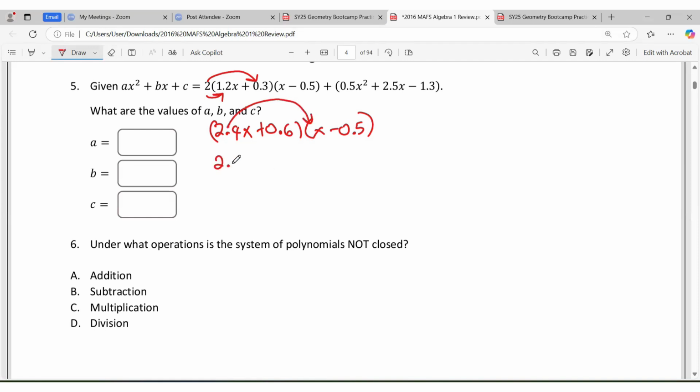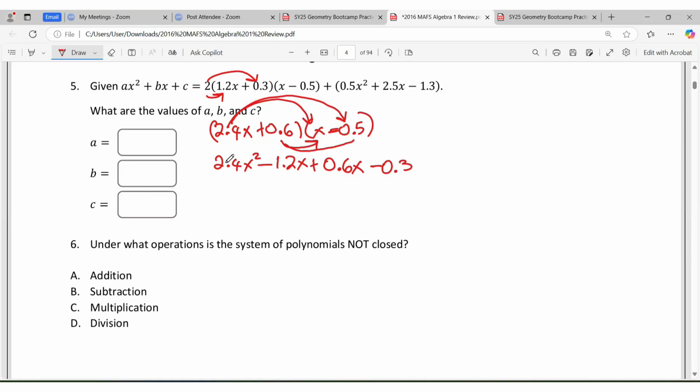So it's going to be 2.4x squared. 2.4x times negative half is going to give us negative 1.2x. 0.6 times x is going to give us positive 0.6x. 0.6 times negative 0.5, that's going to give us a negative 0.3.